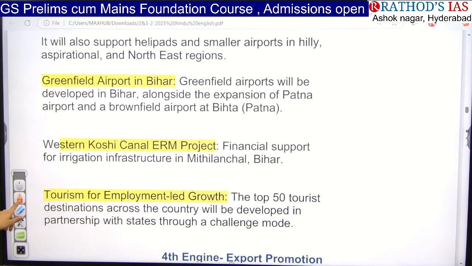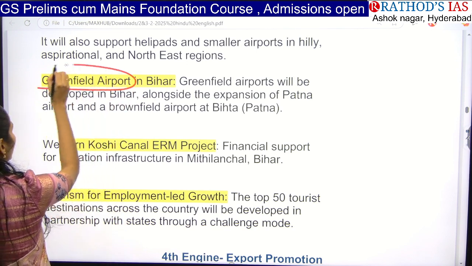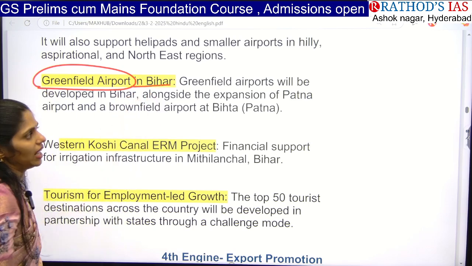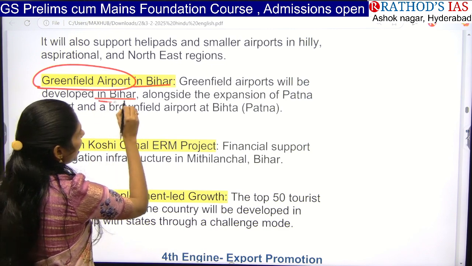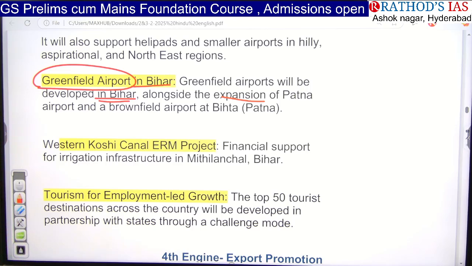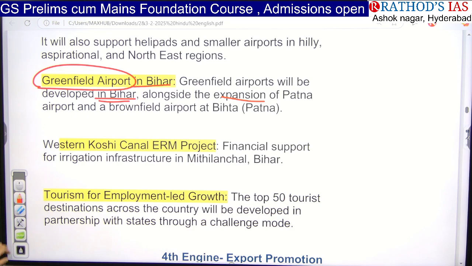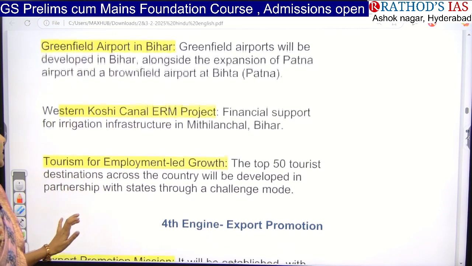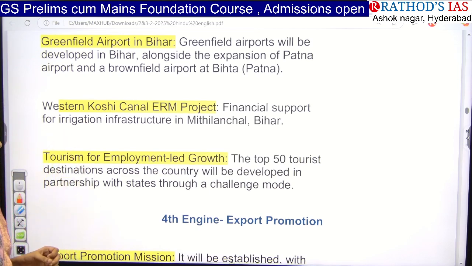And next one is that the government is also going to come up with a new airport, that is the Greenfield Airport in Bihar. So these Greenfield airports will be developed in Bihar, and they are also going for the expansion of Patna Airport and even a Brownfield Airport at Bihta, that is in Patna. And even the government came up with the extension of the Western Koshi Canal project as well. So here they are also going for the development of infrastructure projects.